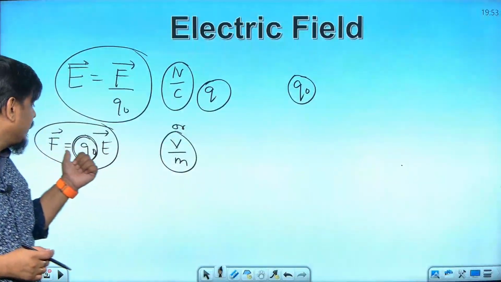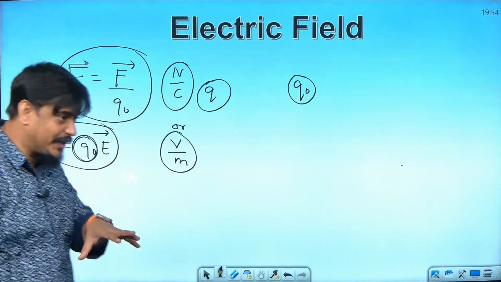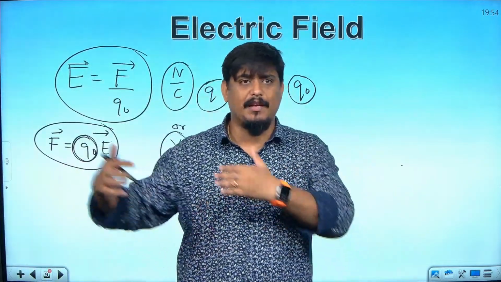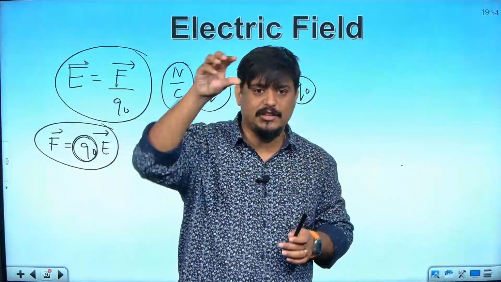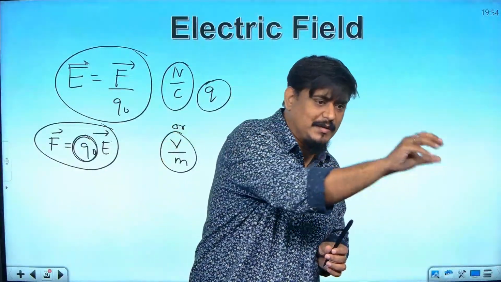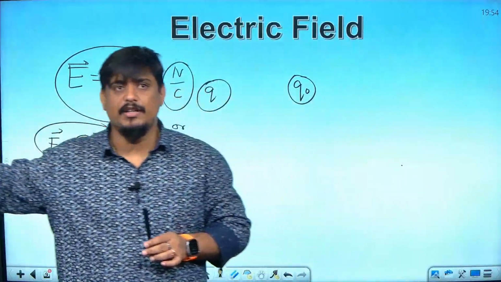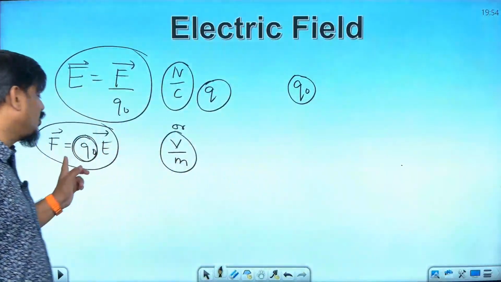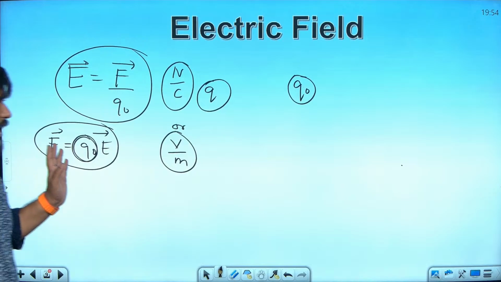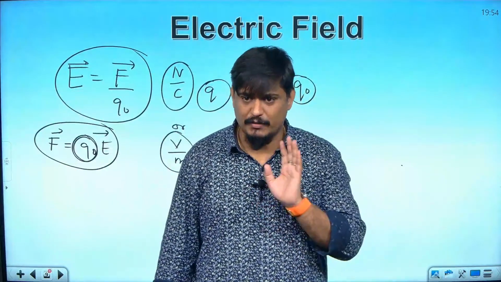If the charge becomes negative, the force experienced by it will be in the opposite direction. For example, if the electric field is in this direction and you place a positive charge here, it starts moving in the same direction. If you keep a negative charge here, it starts moving in the opposite direction, right? Because F becomes minus QE in the case of a negative charge, F remains plus QE in the case of a positive charge. I hope you are remembering that.